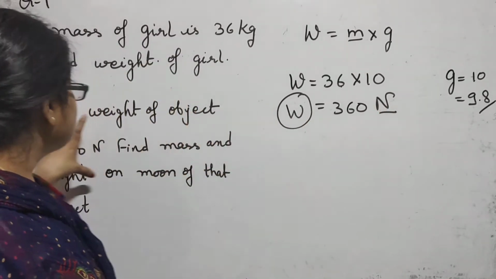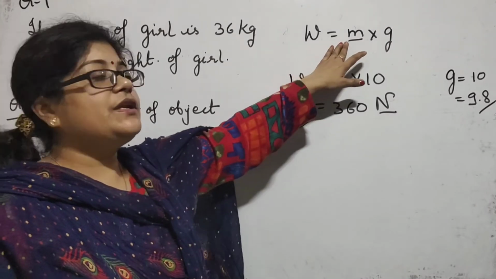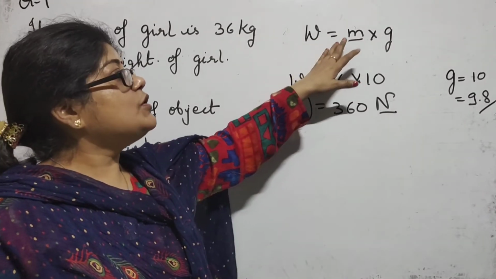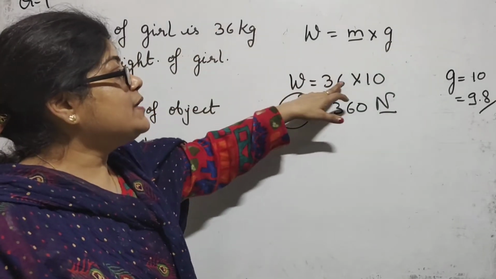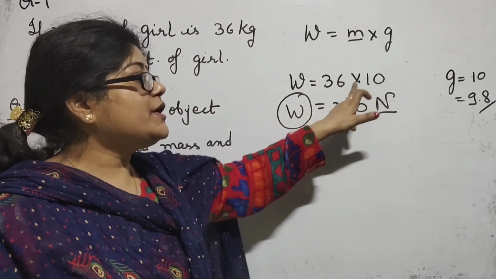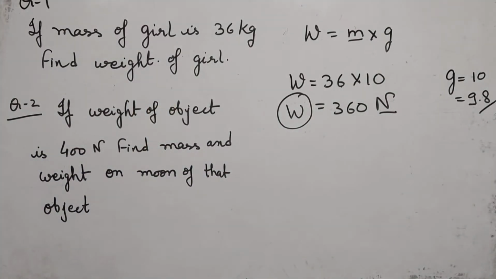Now I am shifting to the next question. I think you got the clue. What is the difference between weight and mass? That is, weight is equal to mass into gravity. You can also multiply by 9.8 in place of 10 and find the answer. Now the next question I am going to solve.